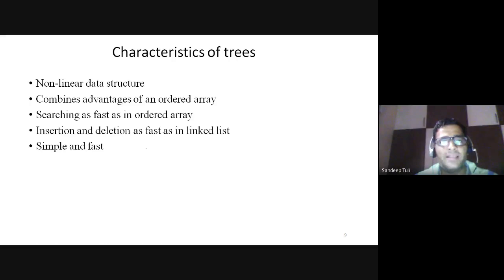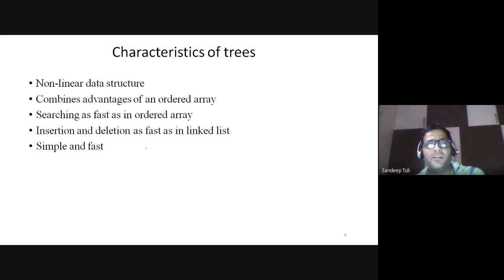Binary search could be a very good example of searching in a tree. It will be very much similar to the binary search we have used already when we search in a tree. How? We will divide that particular tree into two parts. Either we will move into the left part or I will move into the right part.